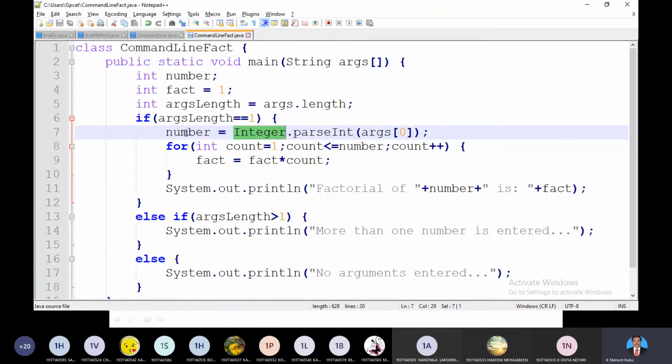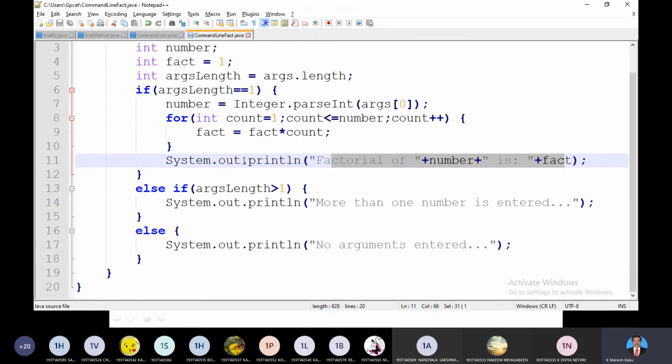That value is assigned to a number, which is an ordinary variable, ordinary integer data type. Now I can get an integer value. With that number I can go for finding the factorial based on a simple loop, and I can print it on the screen. I think you know how to find a factorial of a number.